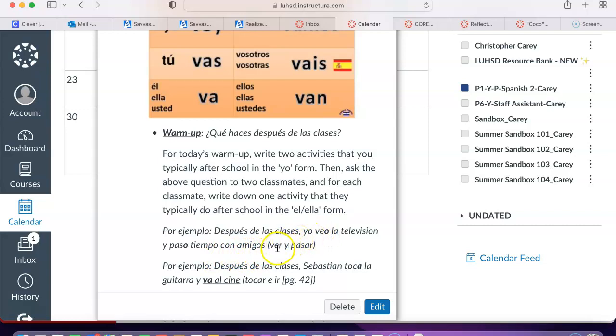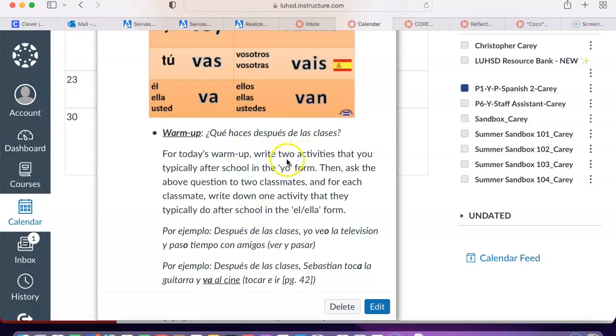You can see I've conjugated the verb ver in the yo form, and pasar, which is to spend or hang out. Paso tiempo con mis amigos.